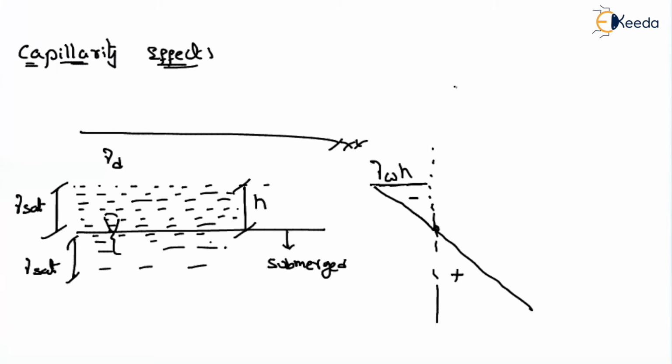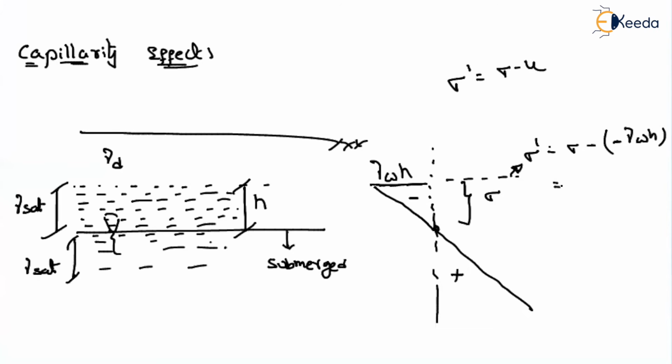So what will be your effective stress? That is nothing but sigma minus u. In this portion, your pore water pressure is under tension. That means at this point, what will be your sigma dash, or your effective stress? That is nothing but sigma minus the pore water pressure, which is negative, minus gamma W into H. So that implies sigma plus gamma W into H. That means wherever you have the capillarity rise, there your water will be under tension, and because of that your effective stress will increase.